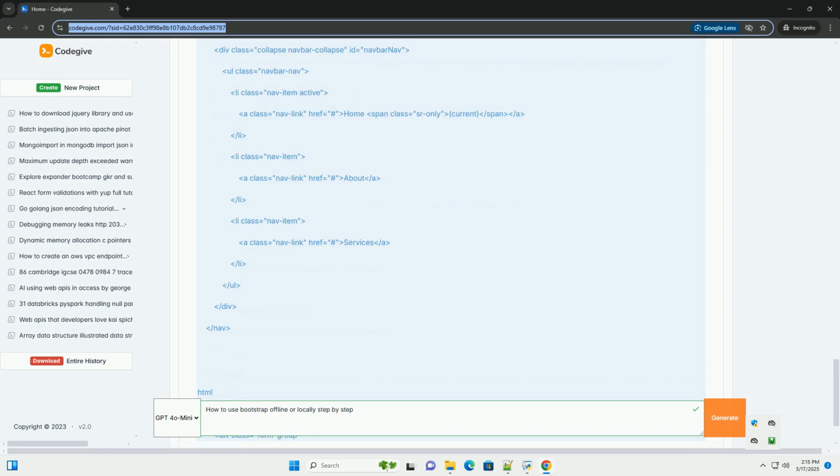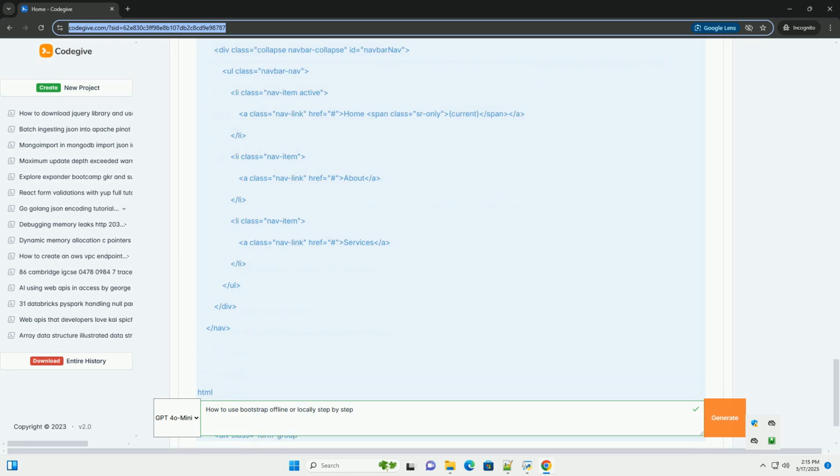JavaScript dependencies. Remember that some Bootstrap components, like tooltips and popovers, require popper.js. Using the bundle file simplifies this. If you choose to use bootstrap.min.js instead of bootstrap.bundle.min.js, you will need to include popper.js separately.